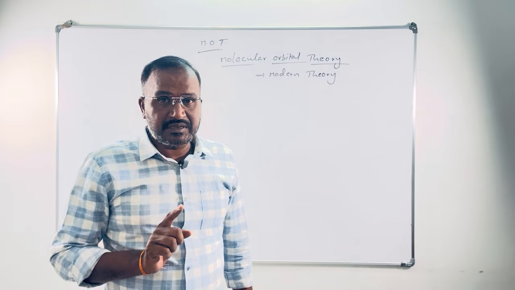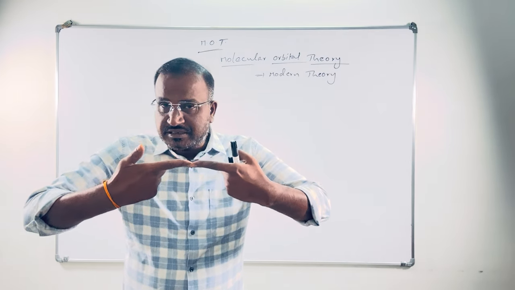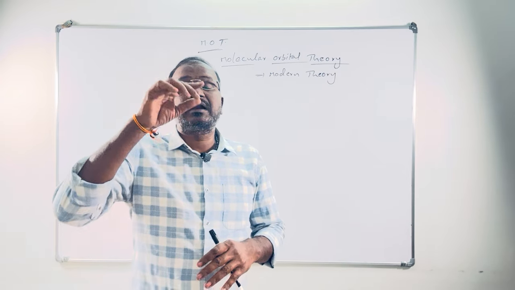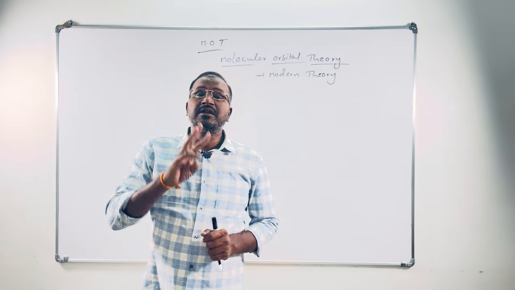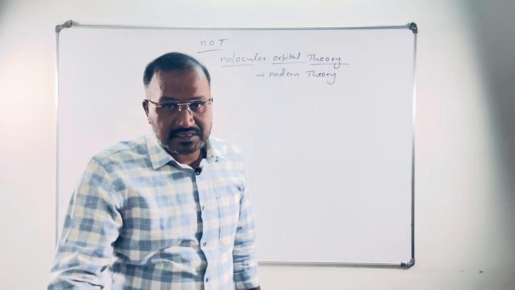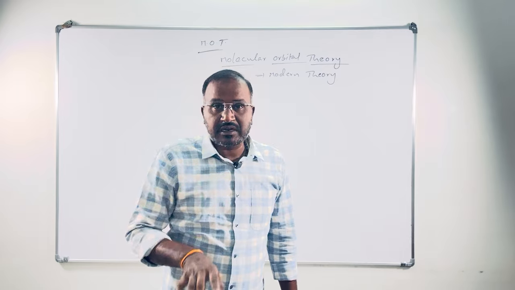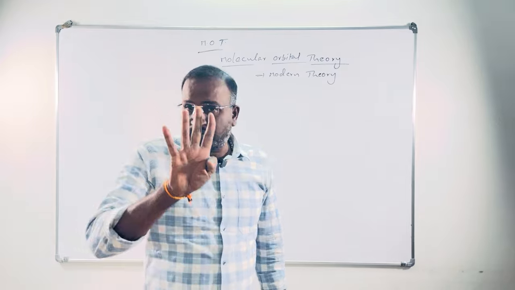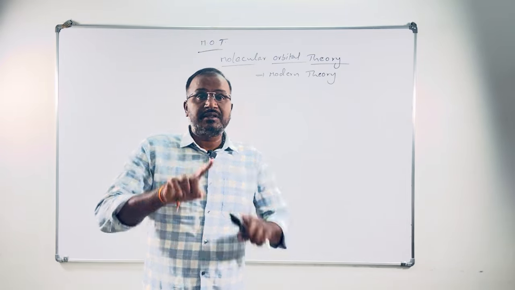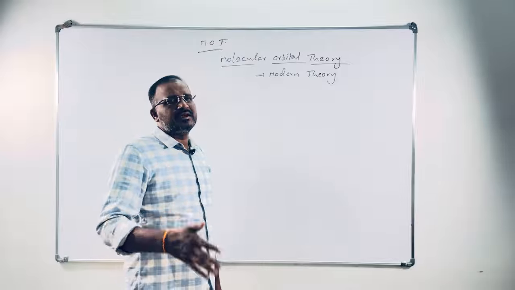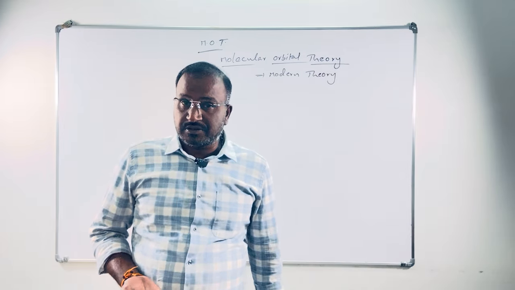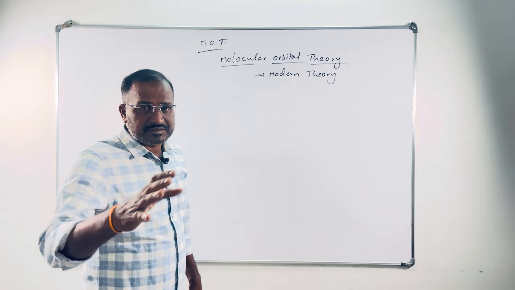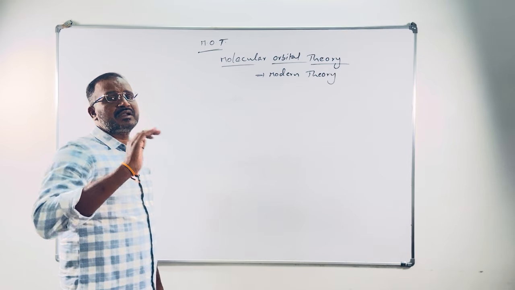Suppose if the hybridization is sp, two hybrid orbitals are formed in a linear geometry, and if the hybridization is sp2, three hybrid orbitals are formed and they are arranged in a trigonal planar geometry. If the hybridization is sp3, tetrahedral arrangement of four hybrid orbitals will be there, and if the hybridization is dsp2 or sp2d, four hybrid orbitals are arranged in a square planar shape. Like that, sp3d trigonal bipyramidal, sp3d2 octahedral, sp3d3 pentagonal bipyramidal, and if lone pairs are there, those shapes will be changed. That is the hybridization and VSEPR theory concept.